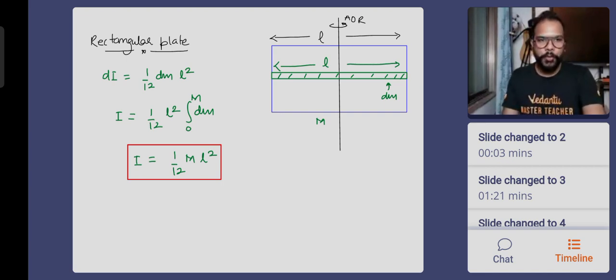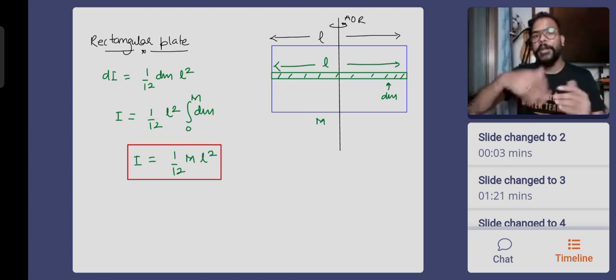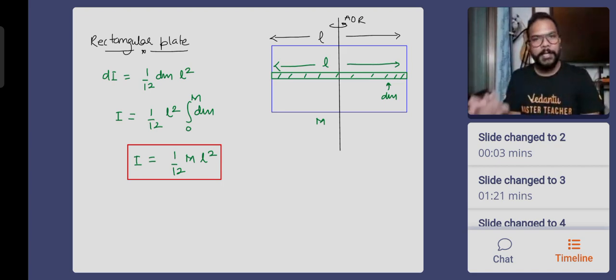Good enough. Let's go to some problems quickly, and then I will give you a guru mantra. It's not my guru mantra, it's physics guru mantra, which will help us find out the moment of inertia of the same objects about different axes of rotation. Same objects, axis of rotation changed. You don't have to derive again and again. You will have certain theorems which will help you do the derivations very easily.